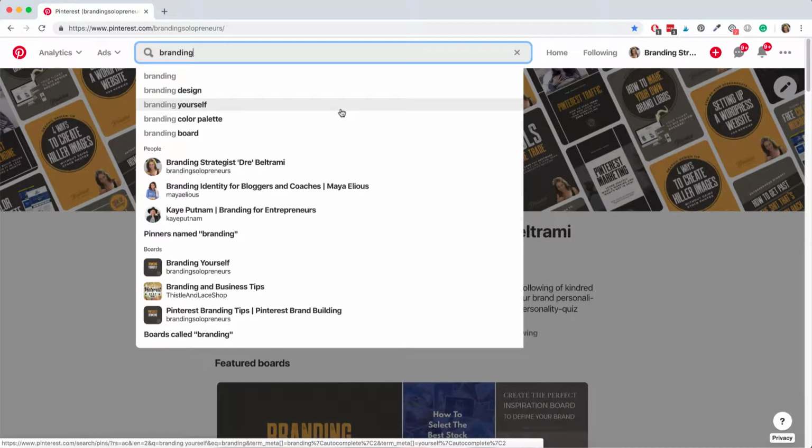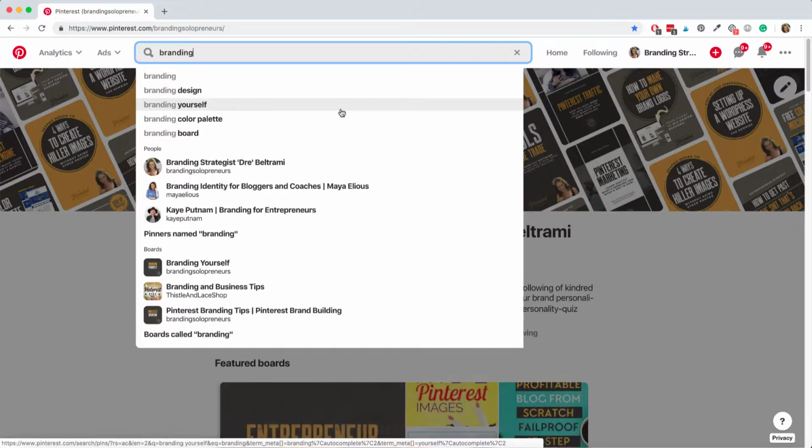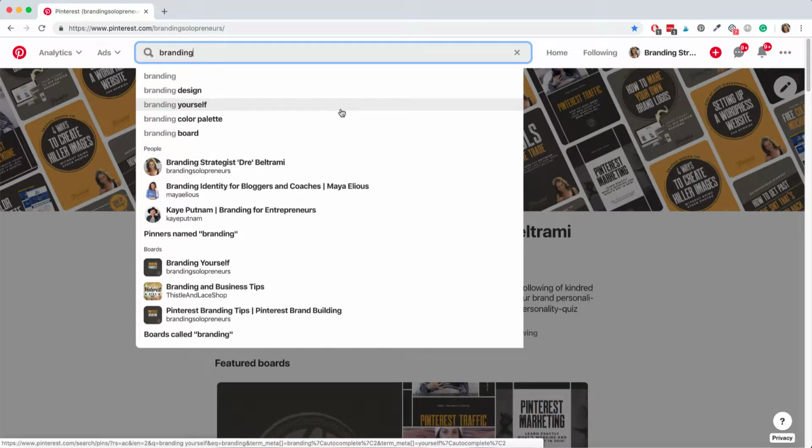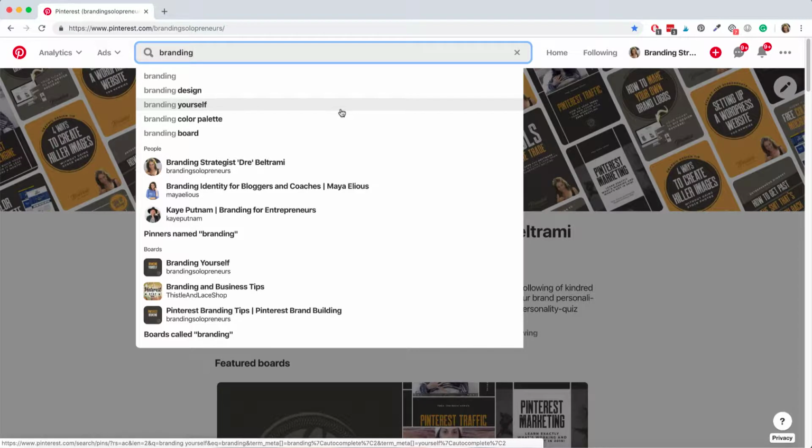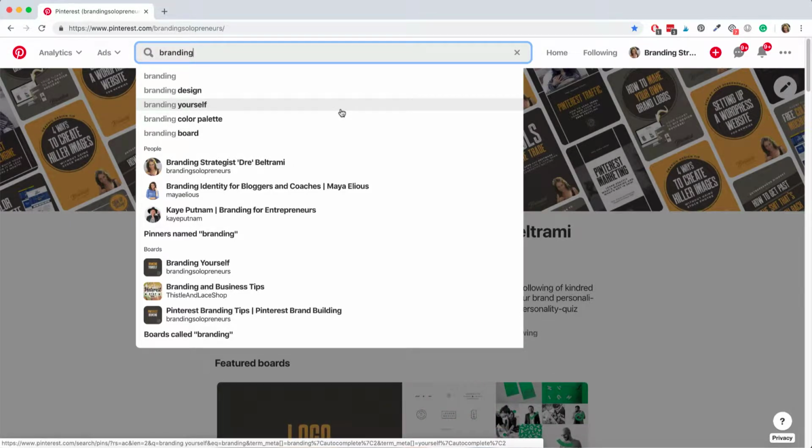Now, I want to let you in on a little SEO secret. Because of how saturated all of our markets are, that's a universal struggle. Short tail keywords, which are just one-word keywords, so for instance, branding, that's a short tail keyword. These kinds of keywords are virtually impossible to rank for, whether you're on Pinterest or Google, Yahoo, whatever it is. So for me, that keyword on its own would be foolish to laser focus on. There's just too much competition, and frankly, it's too broad.